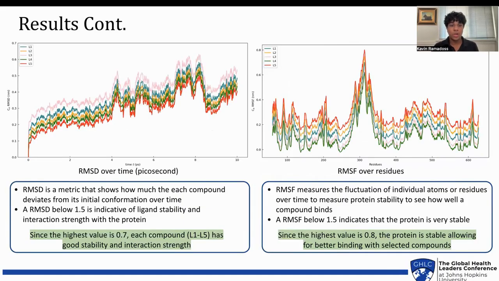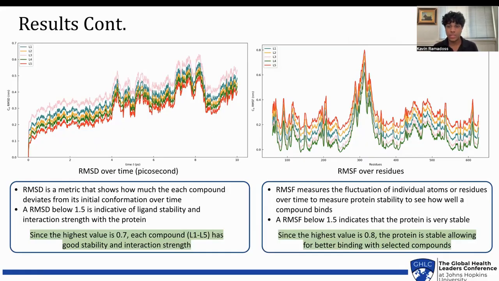So let's continue on with the results. In fact, let's talk about the molecular dynamics results. Post molecular dynamics, I calculated two metrics called RMSD and RMSF. RMSD is a metric that shows how much each compound deviates from its initial conformation over time, and usually an RMSD below 1.5 is indicative of ligand stability and interaction strength with the protein. Since the highest value is 0.7, each of the five final selected compounds, L1 through L5, has good